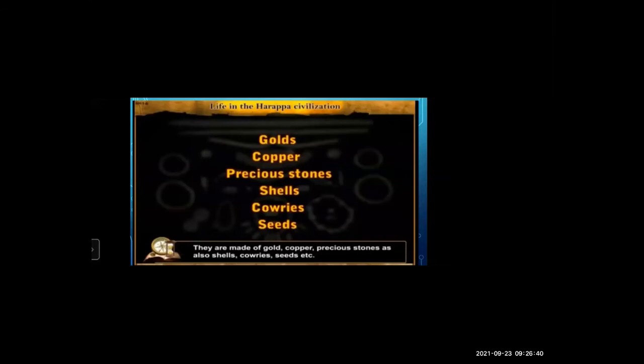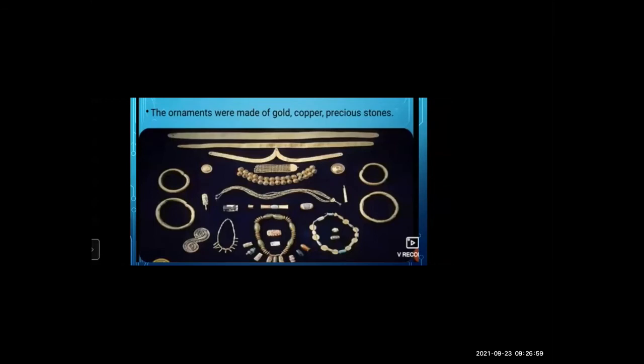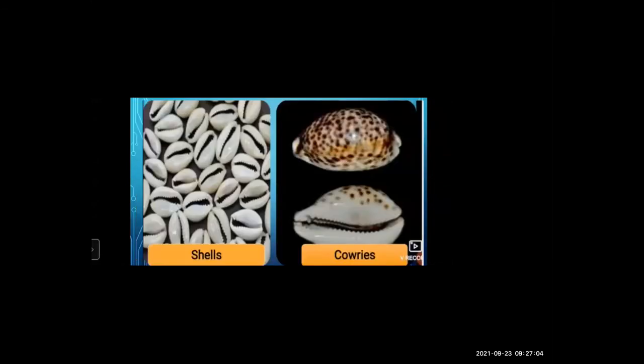Their jewelry or ornaments are made of gold, copper, precious stones, and also shells, cowries, and seeds. They use all these things for making jewelry or ornaments. See, the ornaments were made of gold, copper, precious stones, shells. See the picture of shells and cowries. Now also you can see the shells and cowries, but it is very rare now.